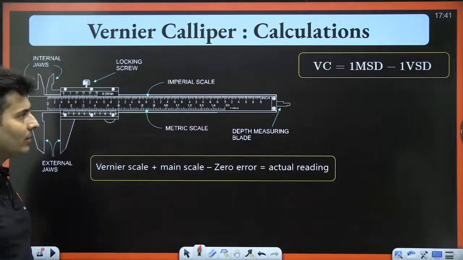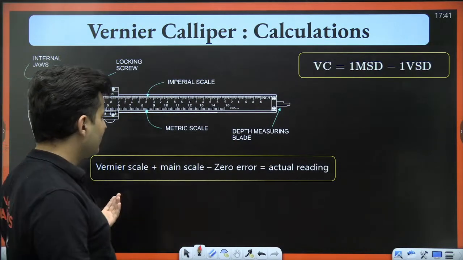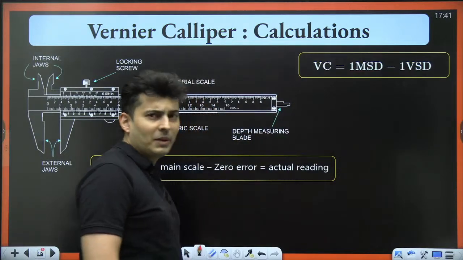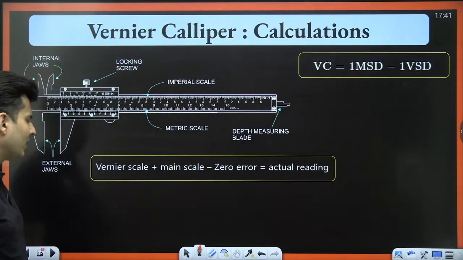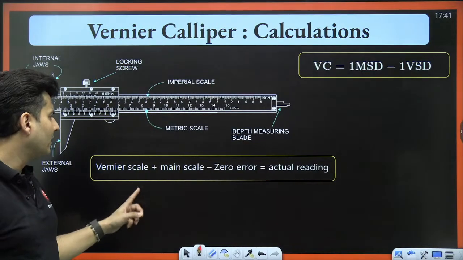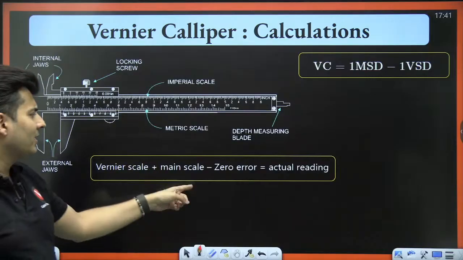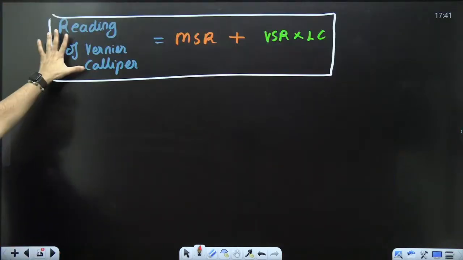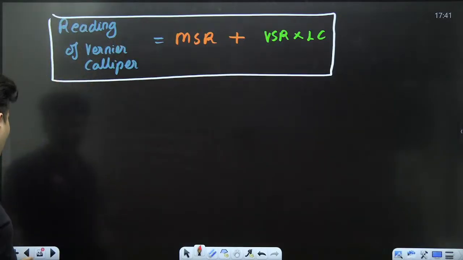I have also put up your printed slide over here. Vernier scale least count is 1 main scale division minus 1 vernier scale division, and vernier scale reading plus the main scale reading minus the zero error is the actual reading. These are the printed slides, but I feel you will be more comfortable with these slides which have handwritten.